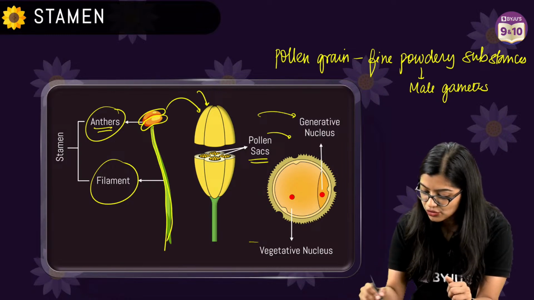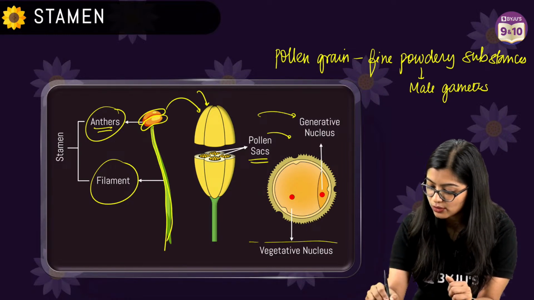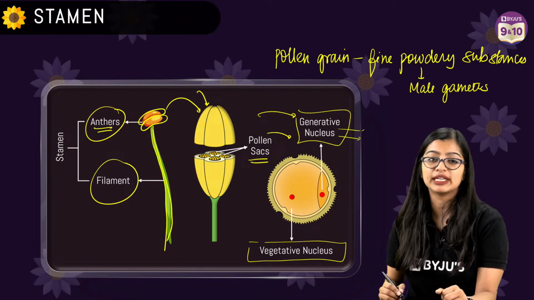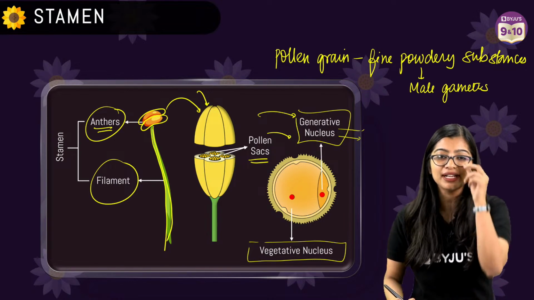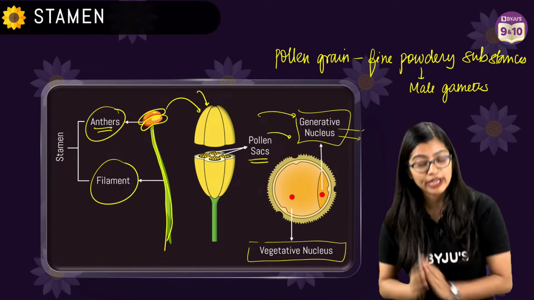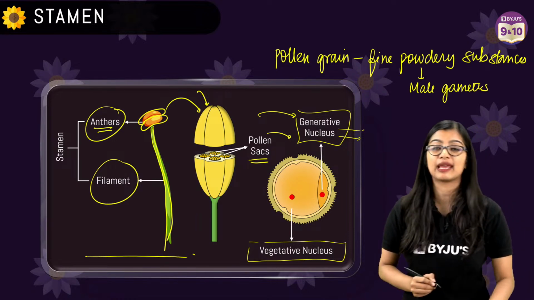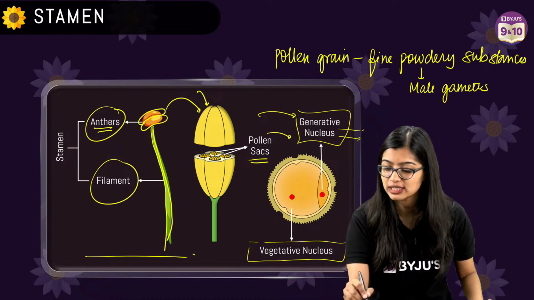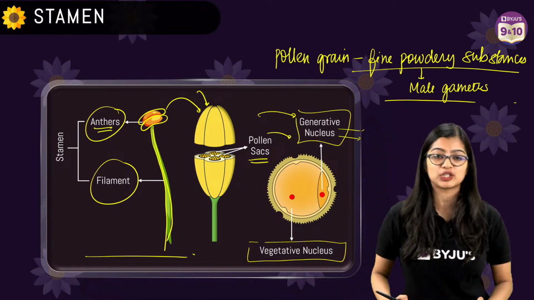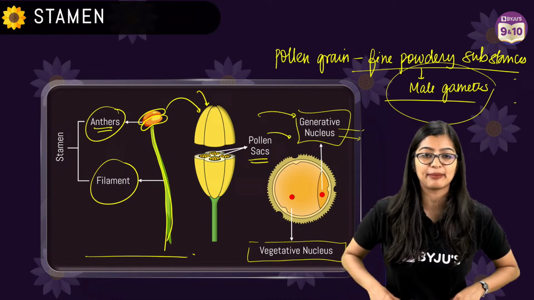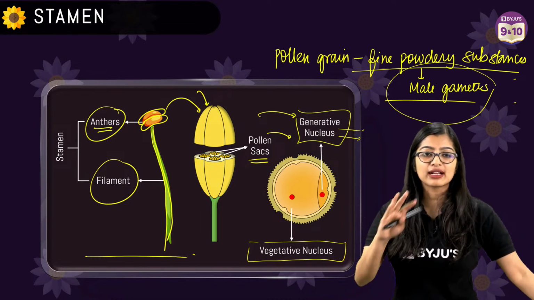So you have these structures. You have something known as a vegetative nucleus and a generative nucleus. And your generative nucleus is what will eventually give you your male gamete, right? So very important to understand this. You need to remember the structure of the stamen, that it has anther and filament. Anther has these lobes which produce these fine powdery substances known as pollen grains. And of course, as you can see, it consists of the male gamete, right? Are we clear?